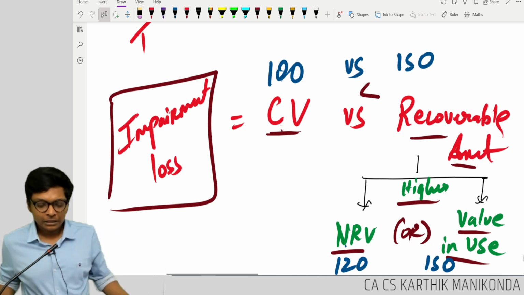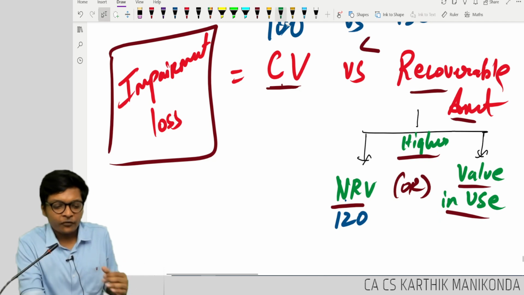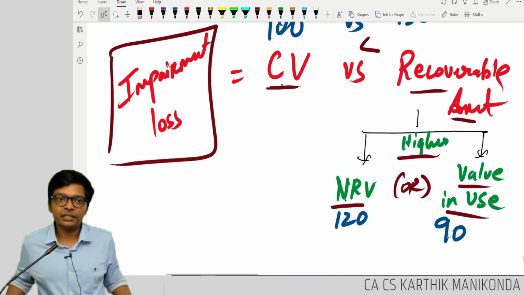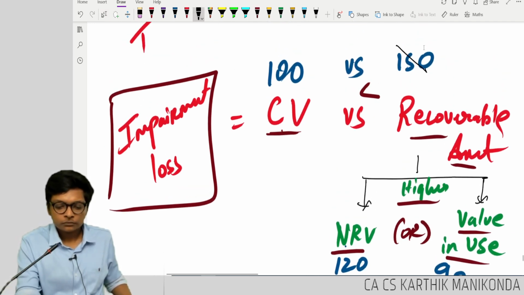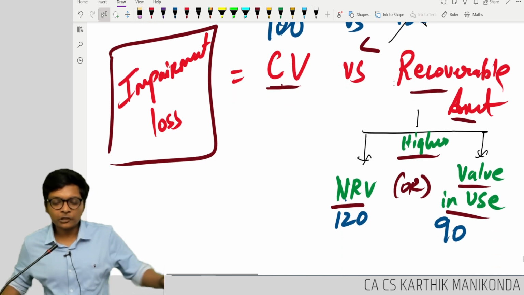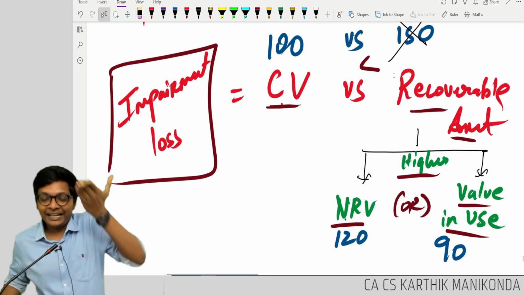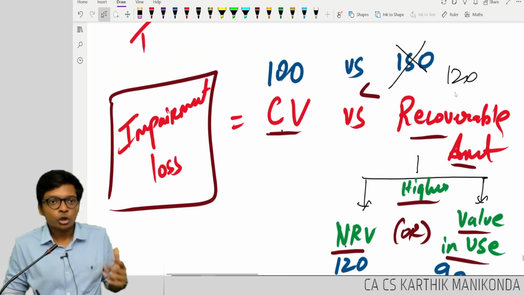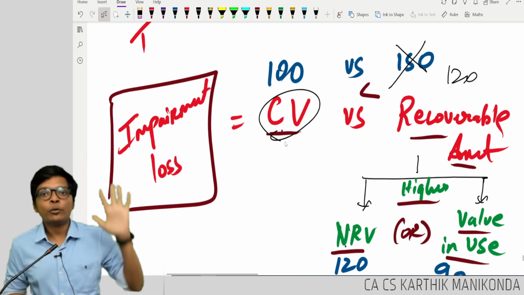Following up, let's change the example. The value in use, first let me finish off for exam, guys, then I will break down the logic. The value in use is 90. What is the recoverable amount? What's the recoverable amount, guys? 120 or 90, whichever is higher. So I will take 120. Will I do impairment? No impairment, because what I can recover is more than my book value.